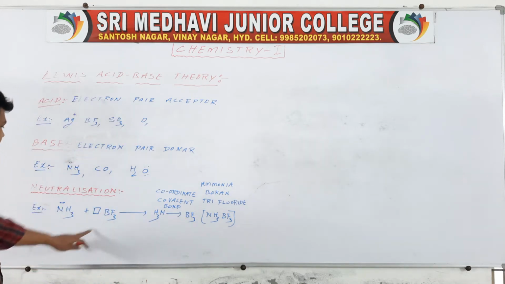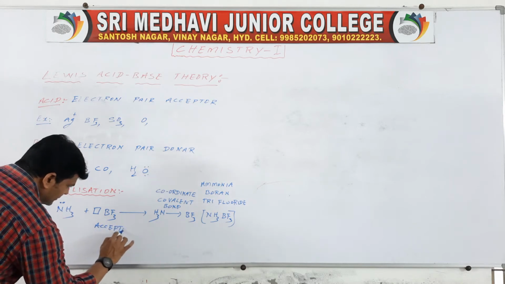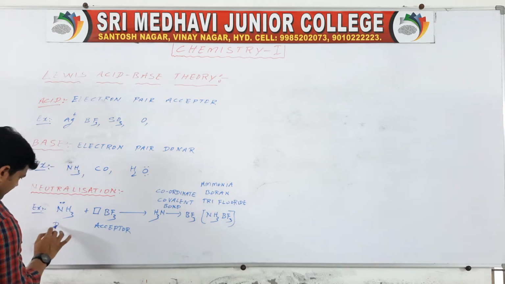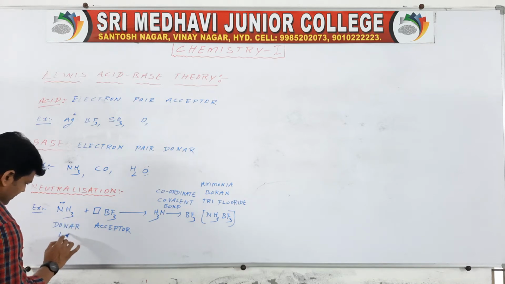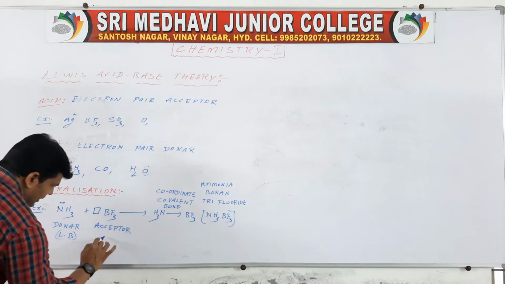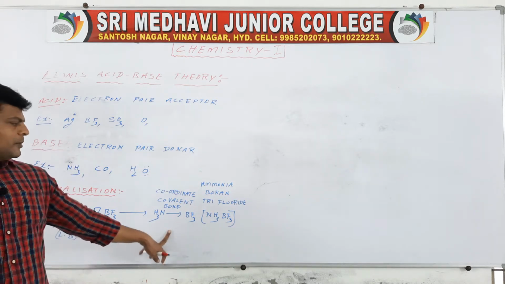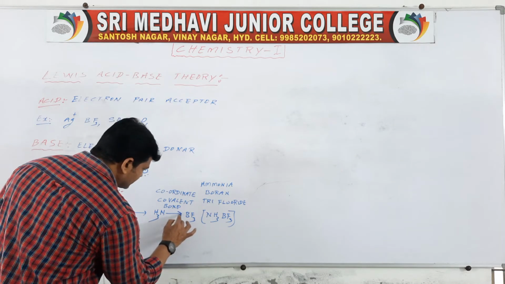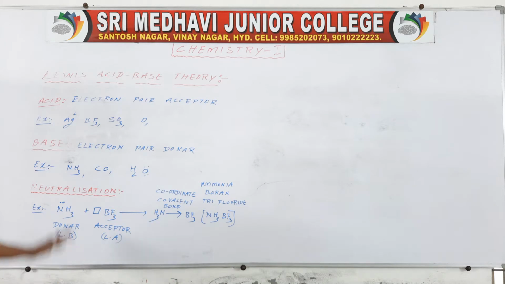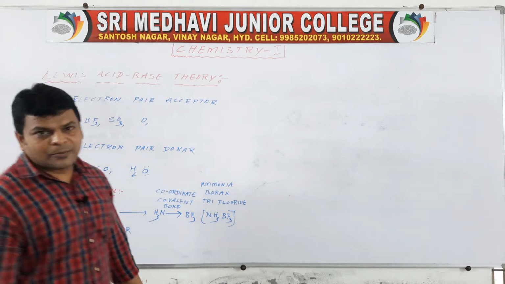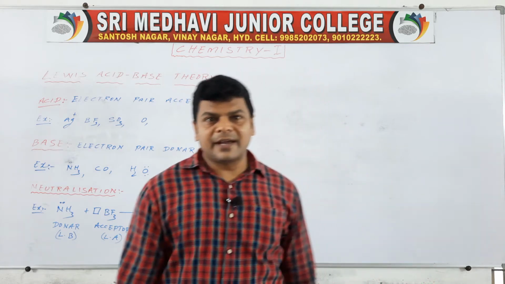Okay, it is an acceptor. It is an acceptor. It is a donor. Donor means Lewis base. Acceptor means Lewis acid. It is a dative bond which is indicated like this. Understand? So this is Lewis acid base theory.